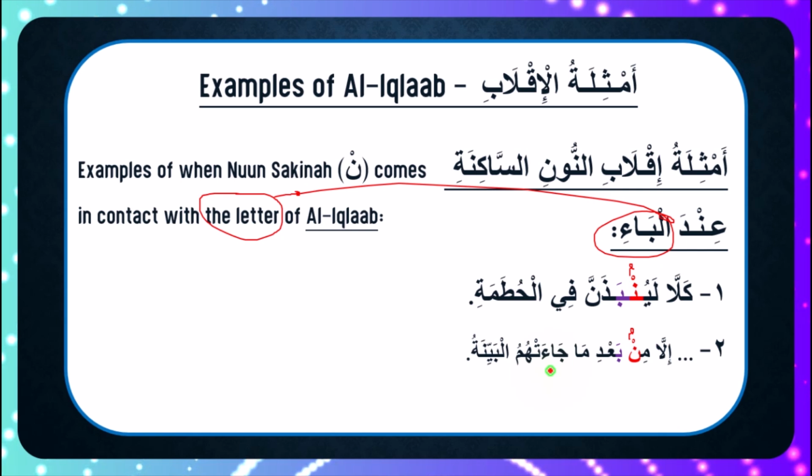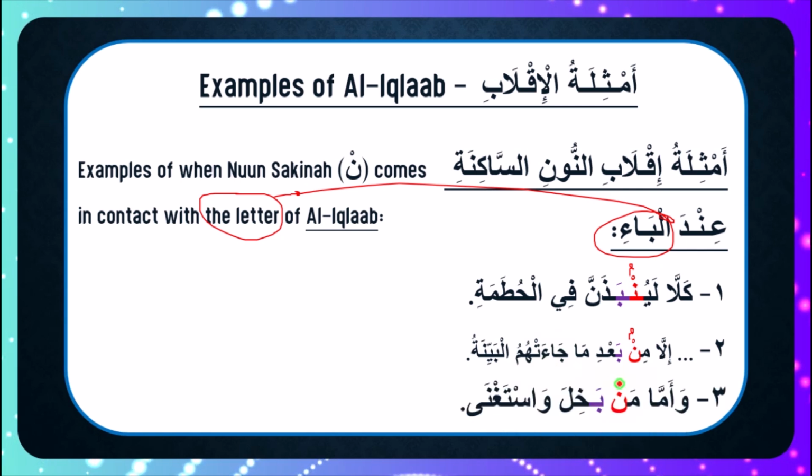من بعد. The next one we have is وأما من بخل واستغنى. You notice the gunna. When I reached the noon, I had to observe gunna. Even though this is not a ram bi gunna, I have to observe gunna because we've changed the noon into the meme, and the meme has to be made subtle, and we observe gunna. Those are the 3 steps to observing iqlab. So again I say wa amma man bakhila wastaghna. So that's that. And we move forward.